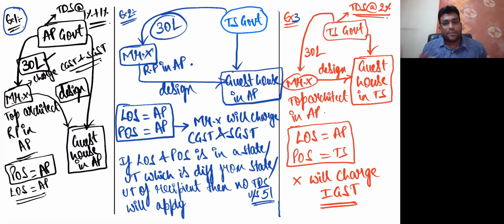Provisions of TDS will not apply if the location of supplier and place of supply is in one state. That is, in the second example, location of supplier and place of supply is in AP and location of recipient is in another state, Telangana here in this example. In this particular case, the law says that TDS will not apply.